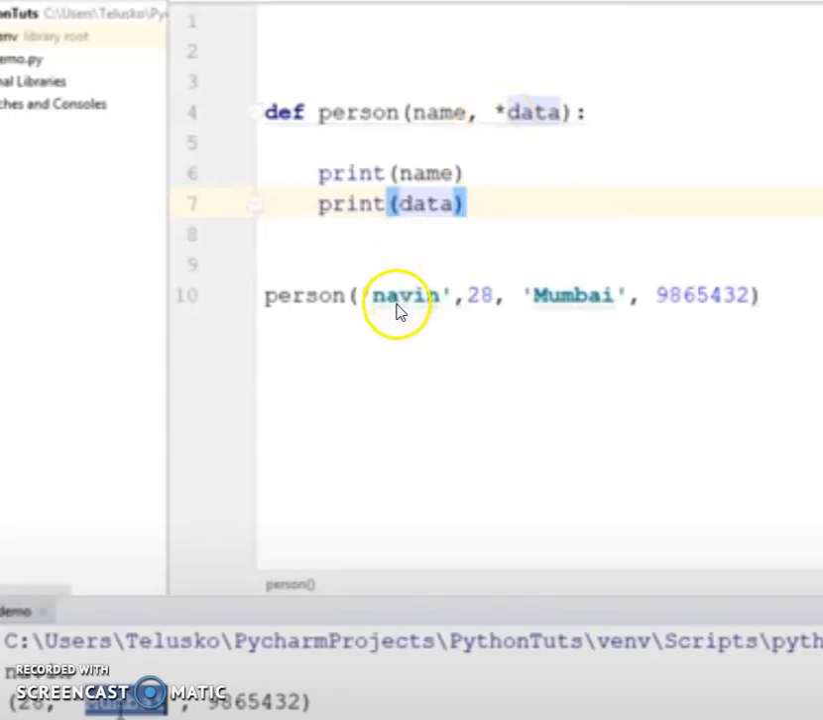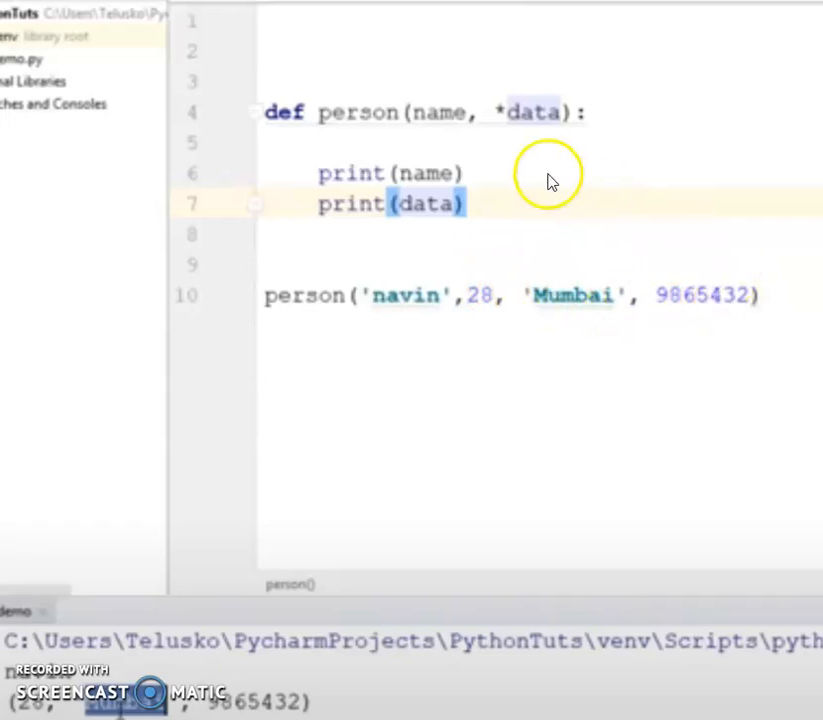I am calling the function from here itself. First, Naveen is the positional parameter, so it will go to the first variable. Then all the other values we'll take as a tuple. Data is the name for the tuple.